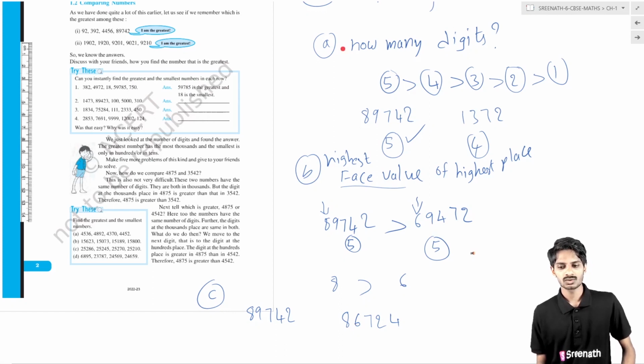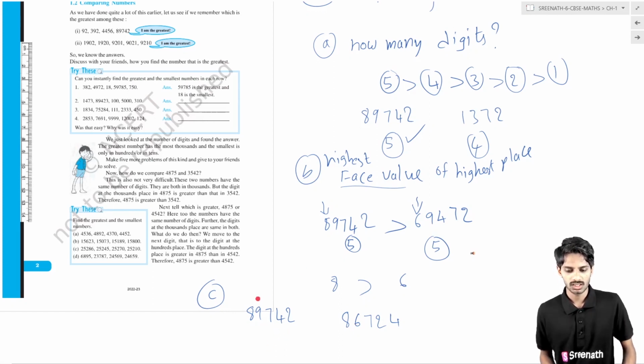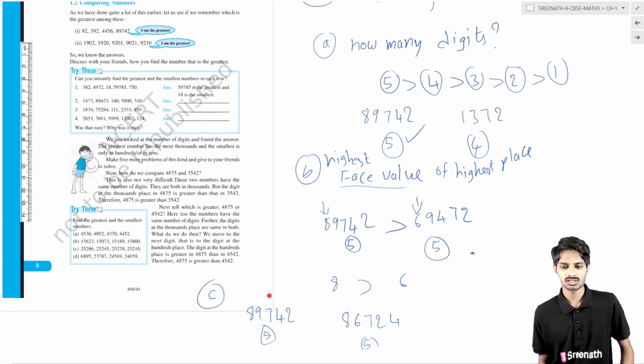According to the first rule, you count how many digits. 1, 2, 3, 4, 5. It has 5 digits. Now count how many digits are in this number. 1, 2, 3, 4, 5. It also has the same 5 digits. According to the first rule, the number with more digits is the greatest number. But here both have the same number of digits, so we can't find the greatest number using the first rule.